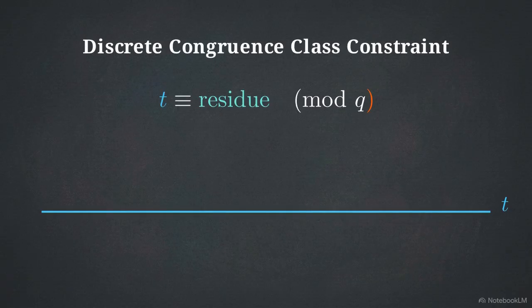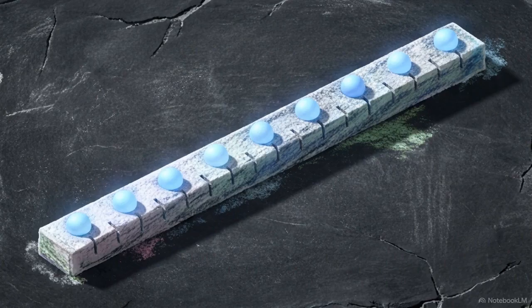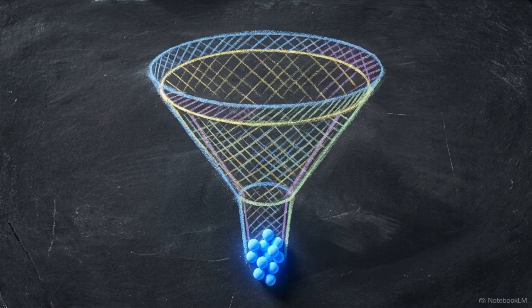Once a branch survives the algebraic gate, its infinite potential solutions are parameterized along a continuous axis, tracking a new variable, t. But t cannot roam freely. It is bound by a discrete congruence class constraint. T is congruent to a specific residue modulo Q. The system's parity and integrality conditions aggressively restrict all valid mathematical solutions to exclusively sit on these evenly spaced discrete points.